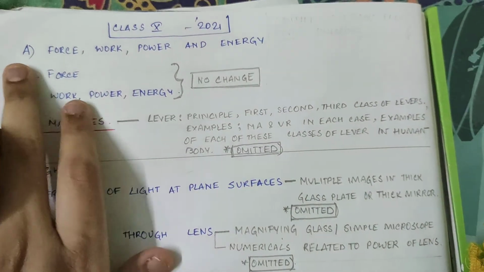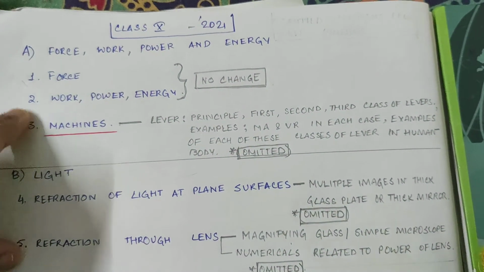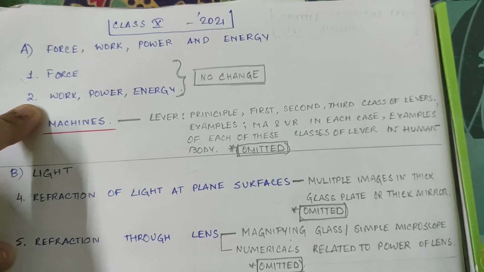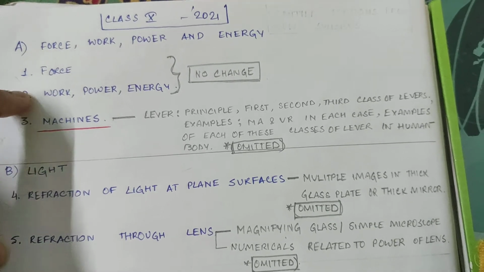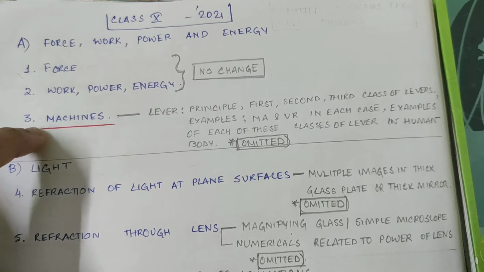From the first part, force, work, power, energy, from A you have 3 chapters. First chapter, force. Second chapter, work, power and energy. No changes have been made. No reductions from these two. Part 3, chapter 3, machines.